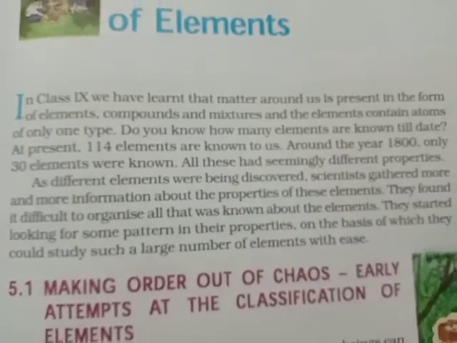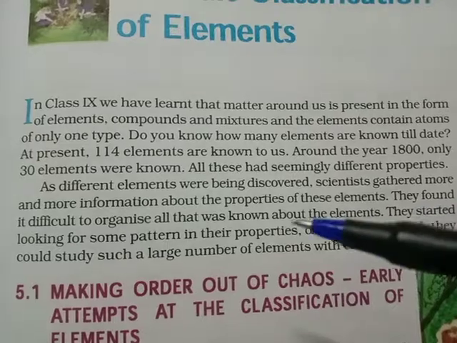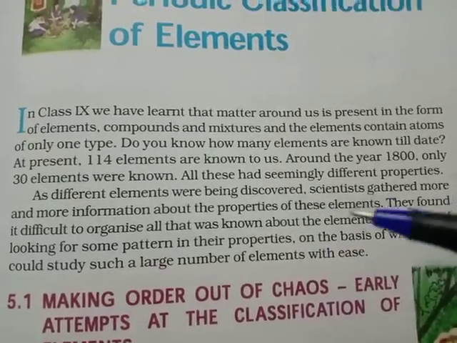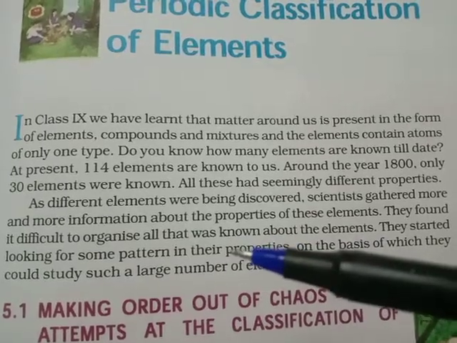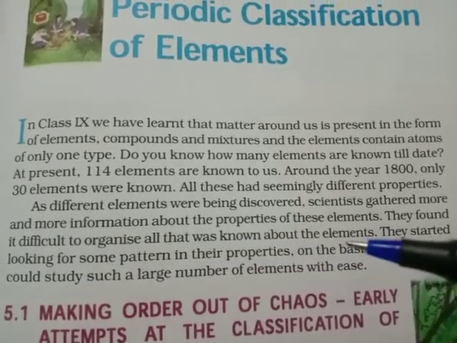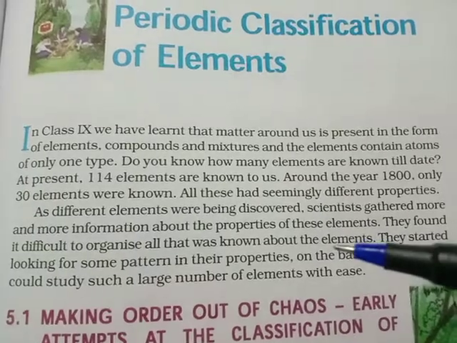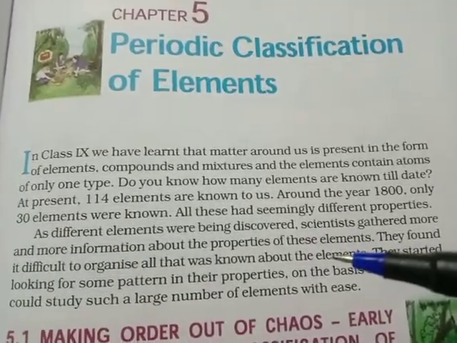As these elements were being discovered, scientists gathered more and more information about their properties. They found it difficult to organize all that was known about the elements. As many new elements were discovered, gradually one by one they were being studied.